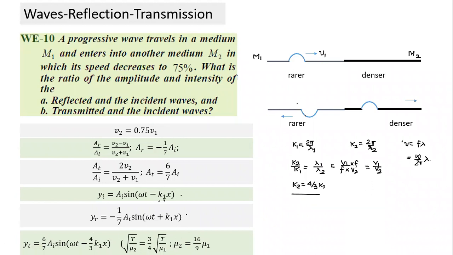And second thing, if you want to understand why the speeds are different, if the tension is the same, what is the ratio of the mu values? That also we can arrive at. In place of v2, root of T by mu 2 is equal to 0.75, written as 3 by 4 times the root of T by mu 1. From this equation, if we square both sides, we get mu 2 is equal to 16 by 9 mu 1. So the mass per unit length in the denser medium is higher by a factor of 16 by 9. That's what we can easily arrive at based on the formula. But we can do something more.